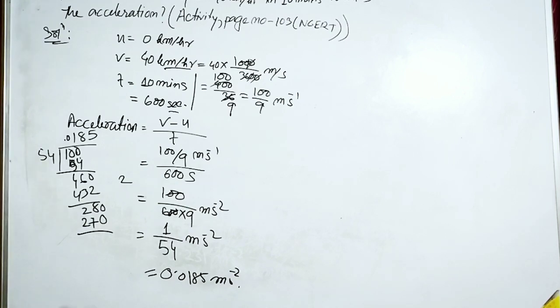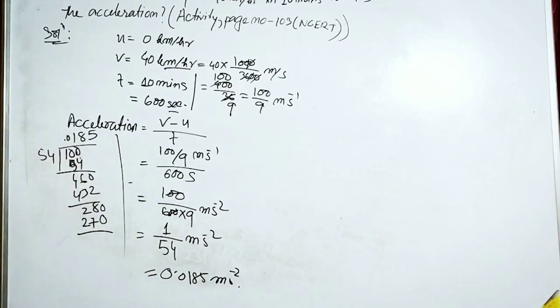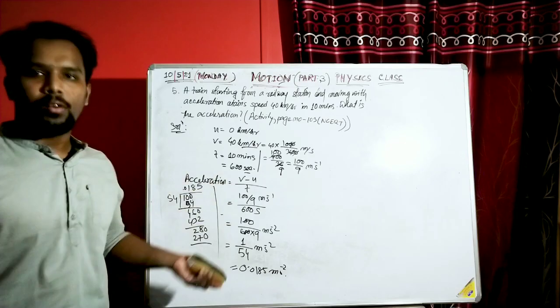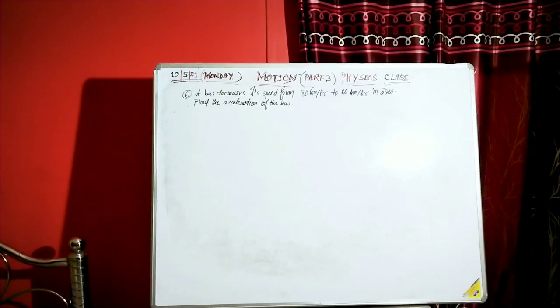So this is the solution. You should just write this down, then I will move towards one more problem. That is going to be the last problem. Just pause the video and write this down.